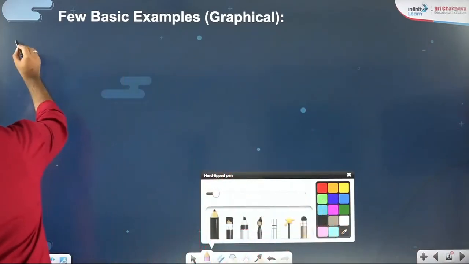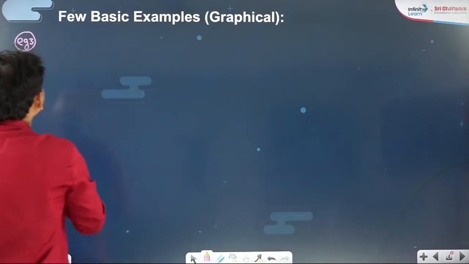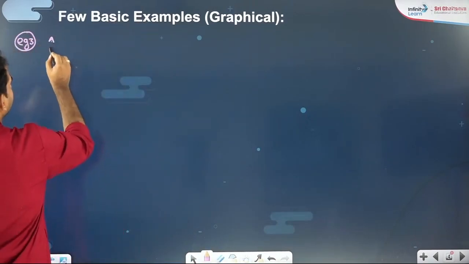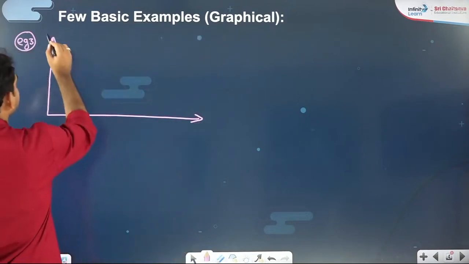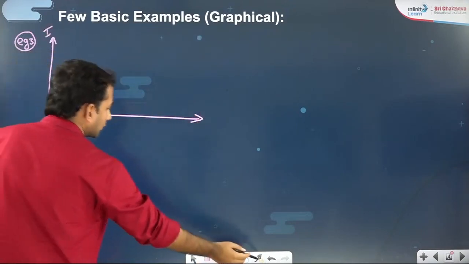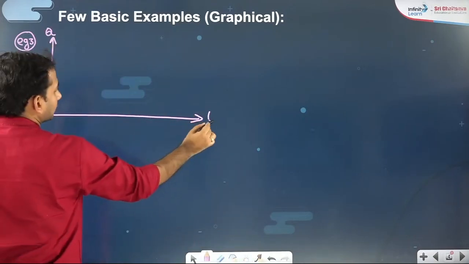Alright, so example 3. Graphical examples are there. So in example 3, you have the charge versus time graph first of all.